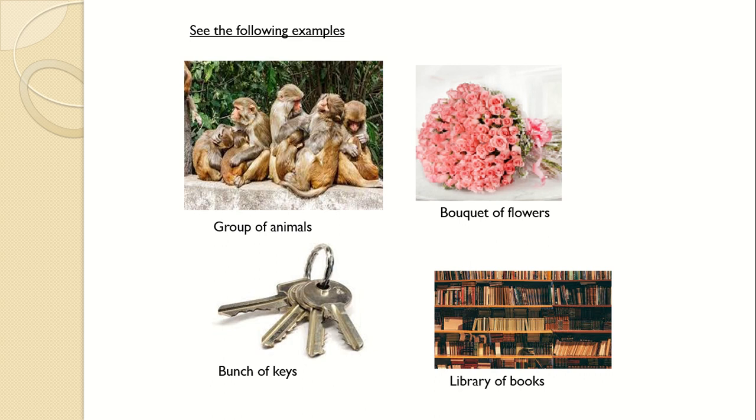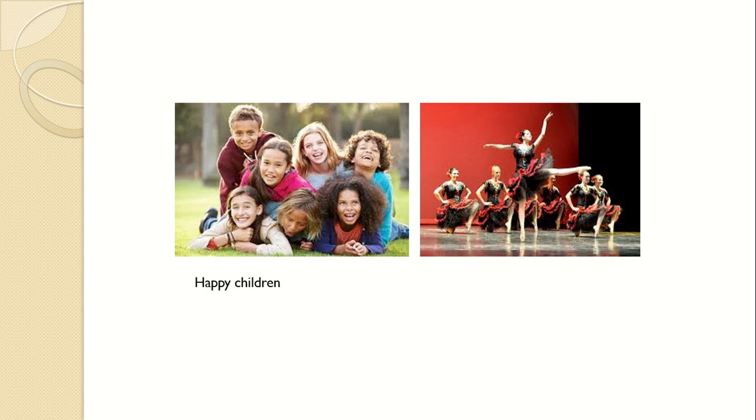Now we will see next. Here we see group of children, right? And they look very happy. Maybe it's their summer break and they're enjoying themselves. That's why they look very happy, right? So I can see a group of happy children. Next I have few dancers here and they look very professional. So I can say they are very good dancers.